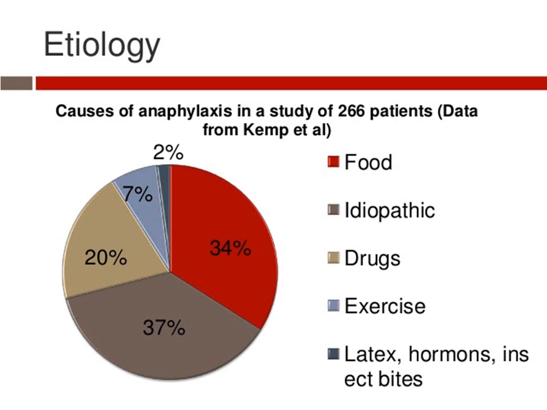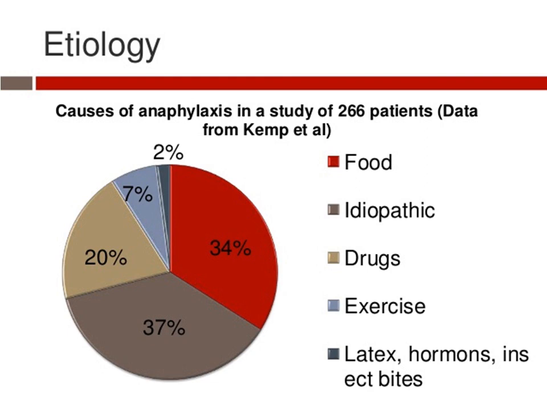Now we'll see what the causes are. The main cause of anaphylaxis, the type 1 hypersensitivity reaction, is food, and most commonly it is idiopathic. When we say idiopathic, it is unknown, when we don't know the exact cause. Sometimes it can be due to drugs, particular exercise, and the use of latex, which is rubber.